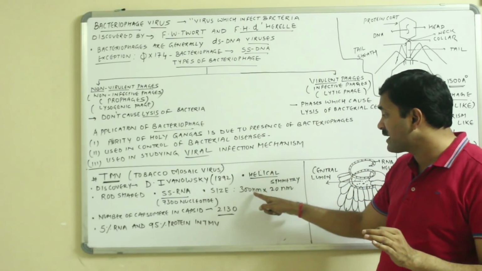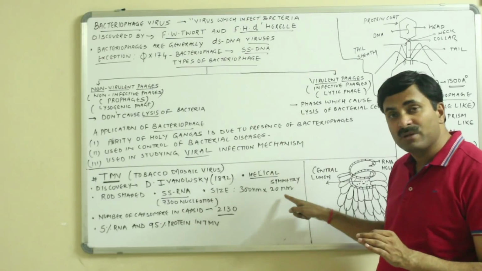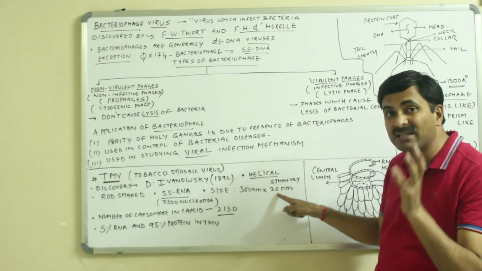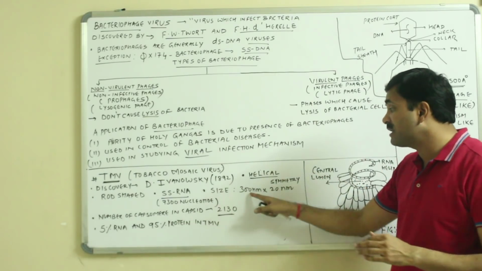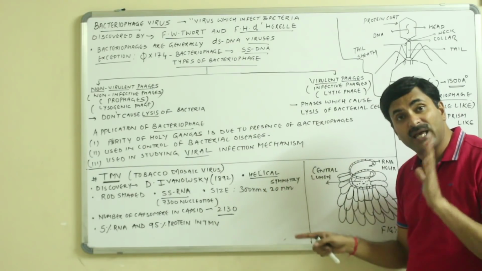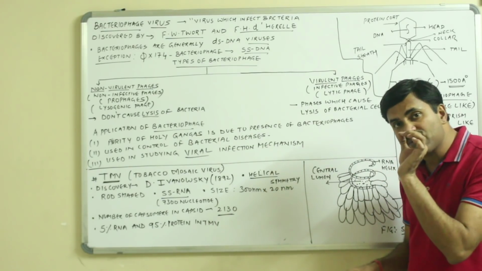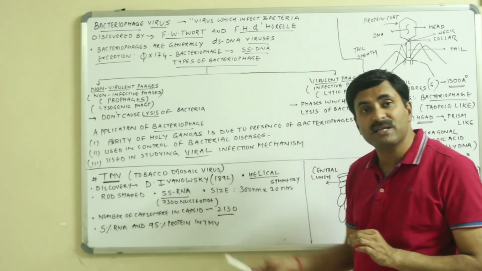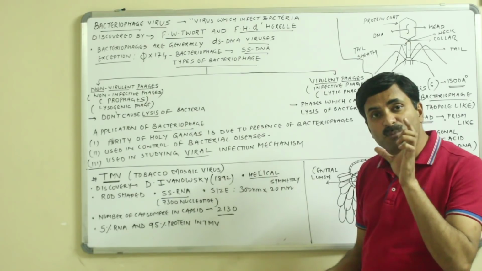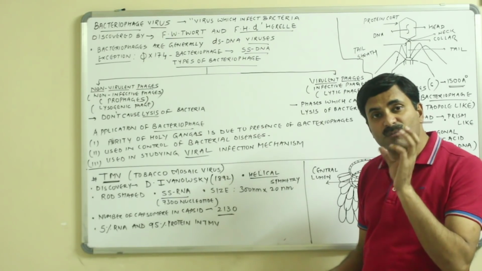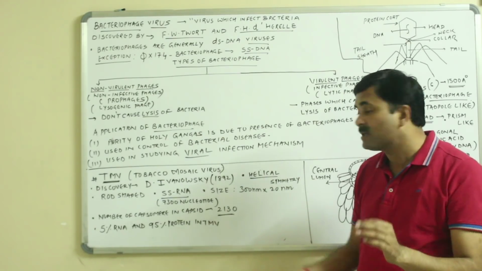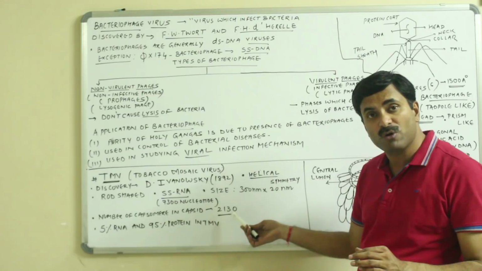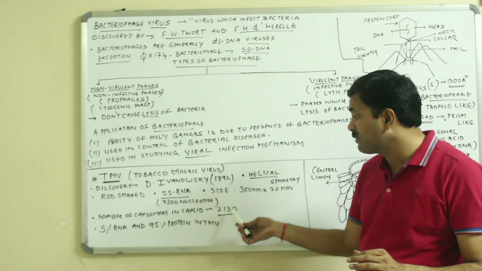Its size is 300 nm by 20 nm. This size 20 nm may be 18 nm also. In some books you can get the size of the TMV virus as 300 nm by 18 nm also, so don't be confused. It varies between 18 to 20. Now, the number of capsomeres in the capsid. We know very well that the protein coat is called the capsid, and the subunits of the capsid are called the capsomeres. So the number of the capsomeres is 2130. Remember this number because a question is asked on it, 2130.